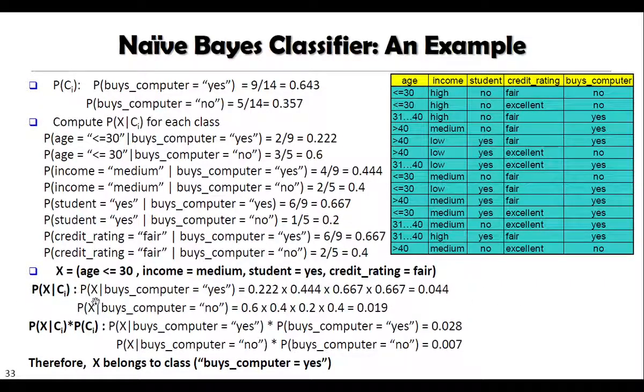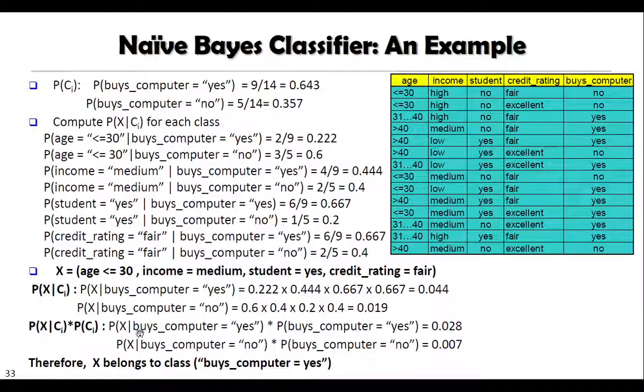This is the conditional probability where we know that buys computer is equal to yes, that is 0.044, and this is the conditional probability for buys computer is equal to no, that is 0.019. Now we have to multiply these probabilities with the prior probability, that is probability of yes and probability of no. So this is our final calculation.